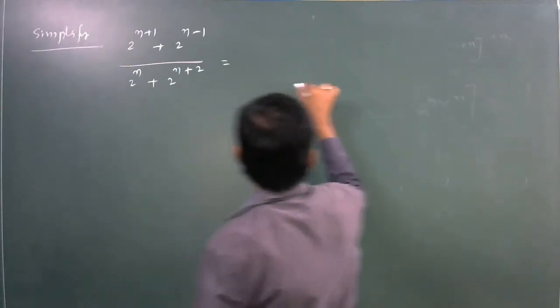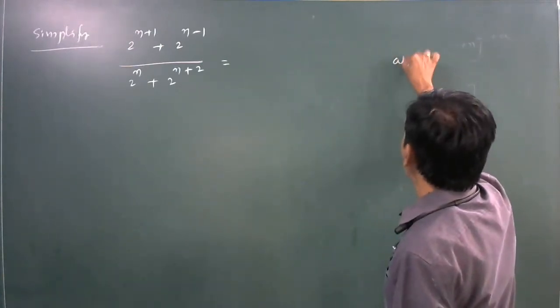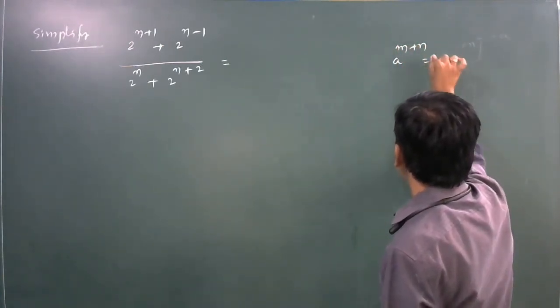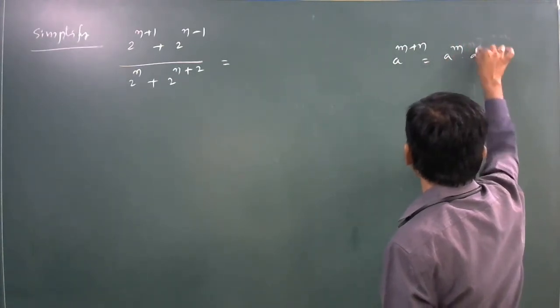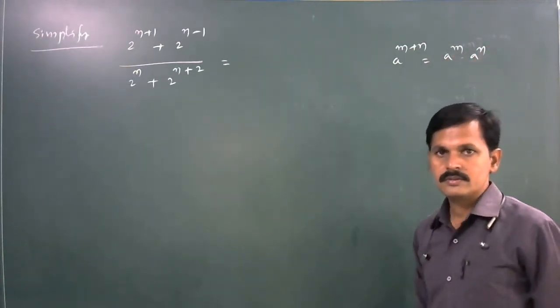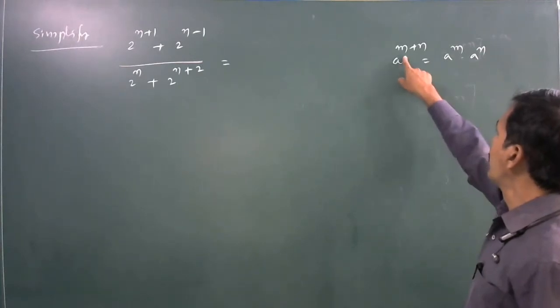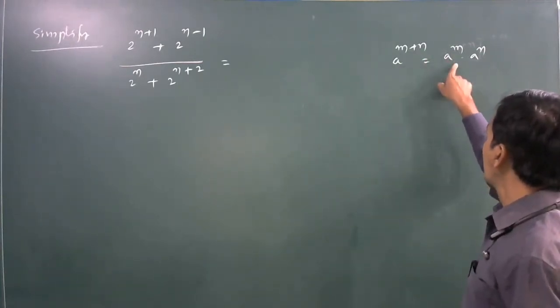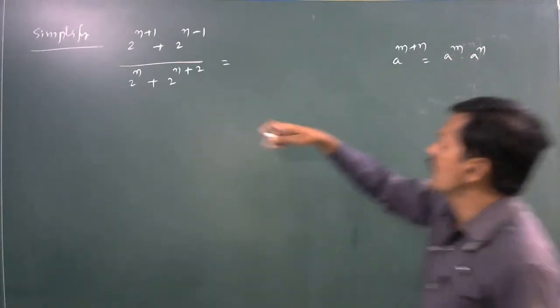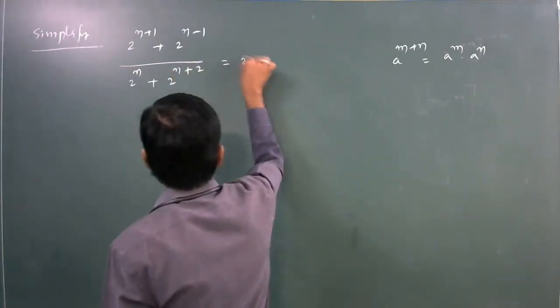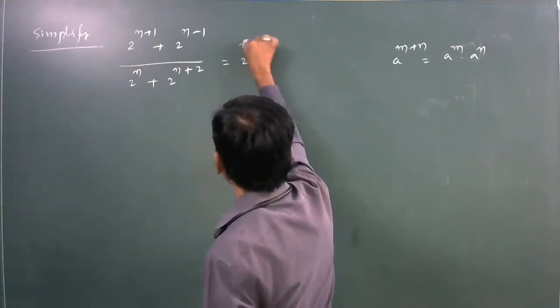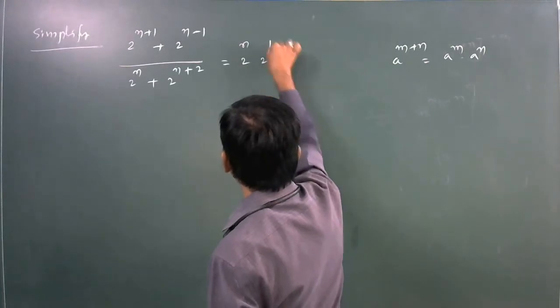Here a power m plus n is equal to a power m into a power n. Here a power m plus n can be written as a power m into a power n. Here also 2 power n plus 1 can be written as 2 power n into 2 power 1.